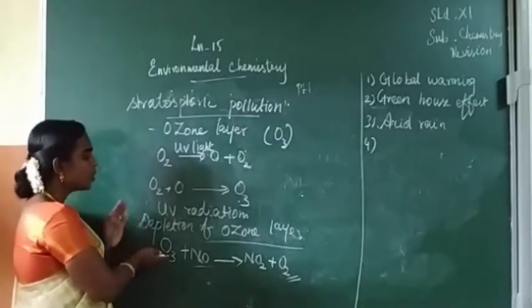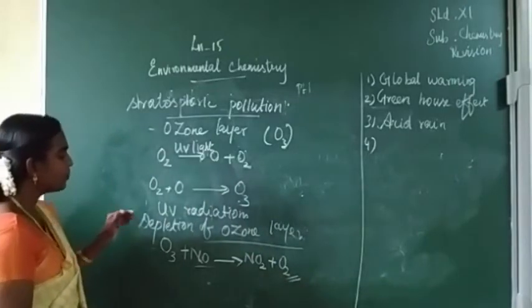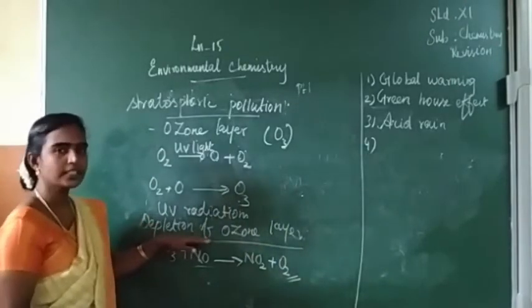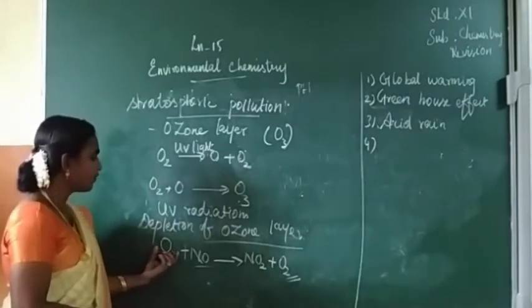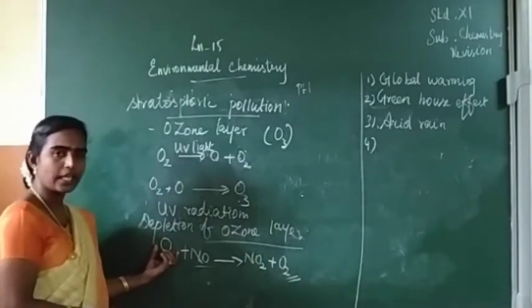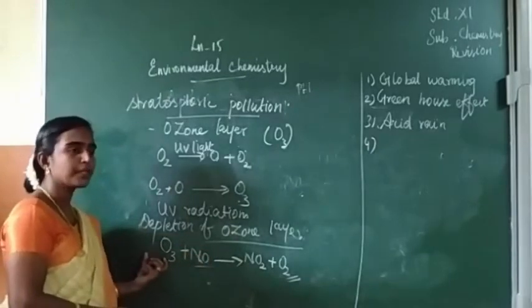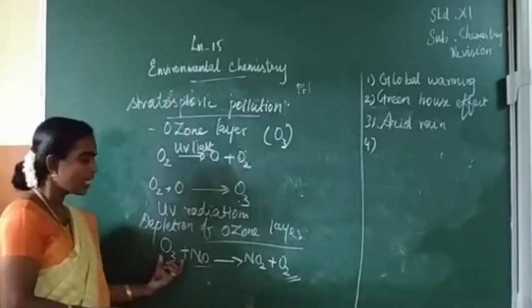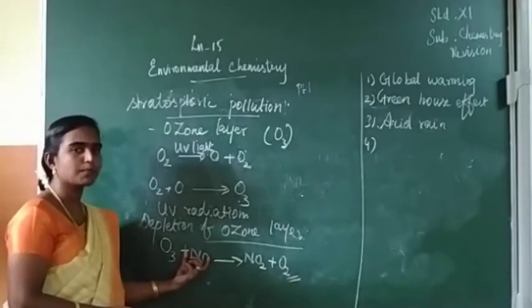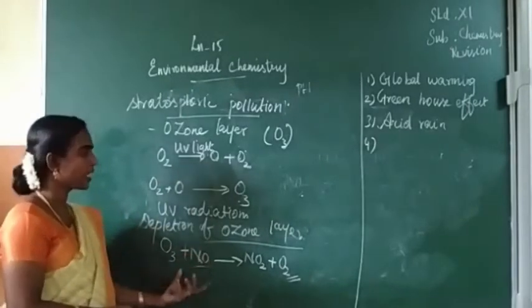Is it clear? So it is very important that we have to protect this ozone layer. The only way to reduce this depletion of the ozone layer is to stop the production of this type of gases. Is it clear, students?